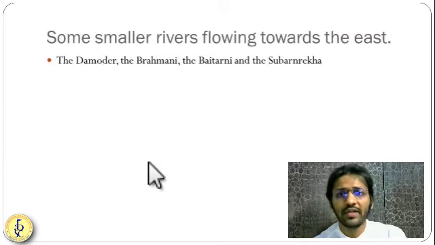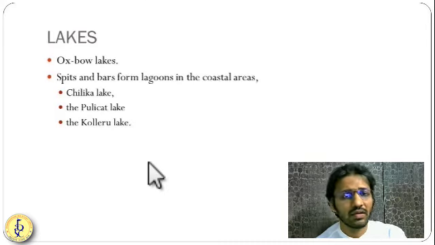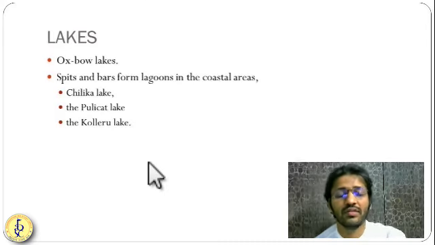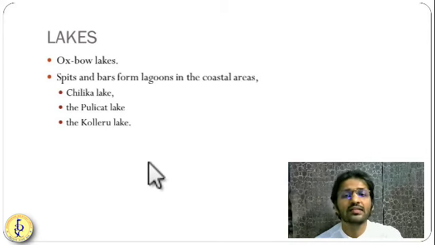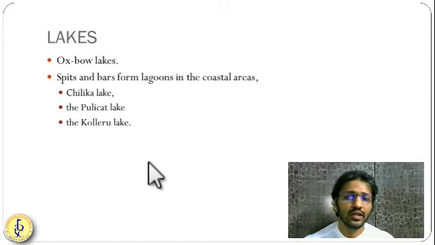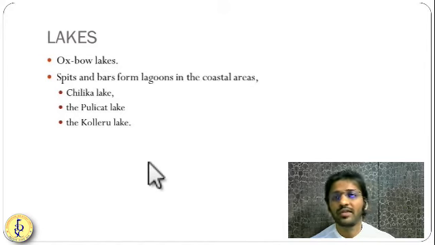Now, friends, when we are talking about these rivers, there are certain projects which have been started by the government of India for the conservation of these rivers, like Namami Gange and all these projects. So in the schemes, we should do these projects very thoroughly. They are very important from the point of view of our mains. There are some lakes in India along with the rivers. So lakes are of different types.